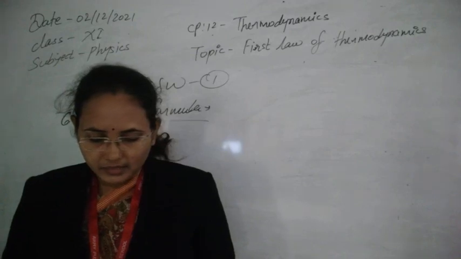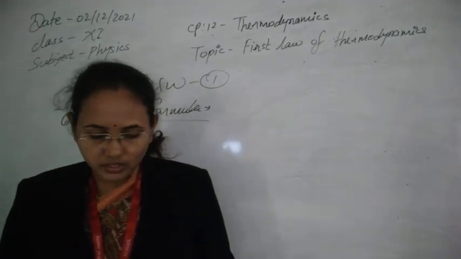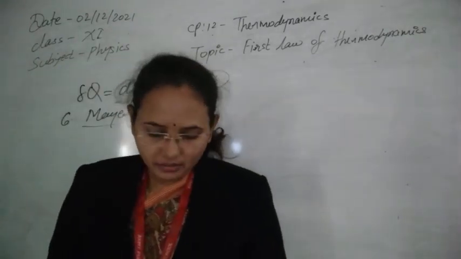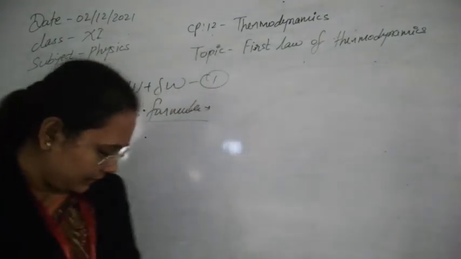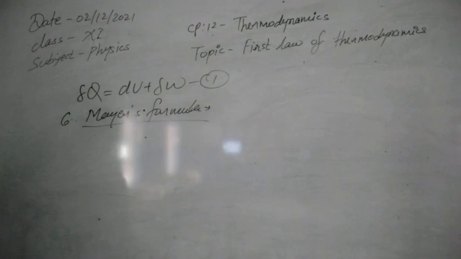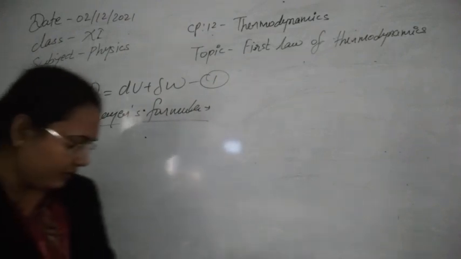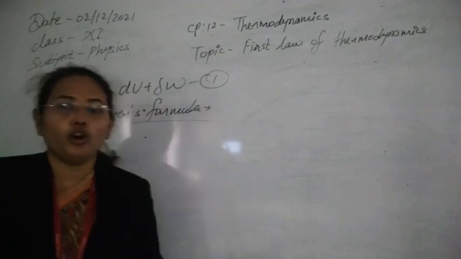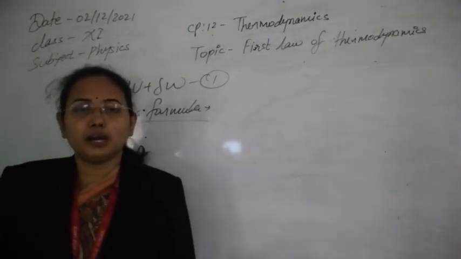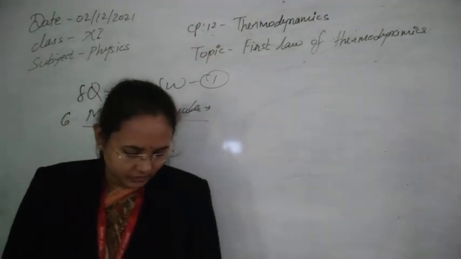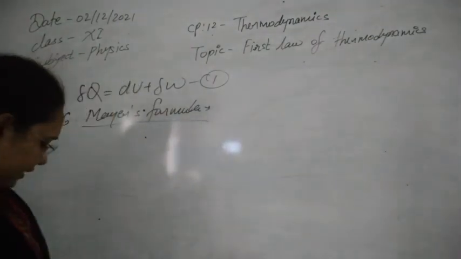Let the gas be heated at constant volume first, through a small change in temperature dT. So whenever you start to heat the gas even at constant volume, volume is not changing, but the gas gets heated by changing the temperature,